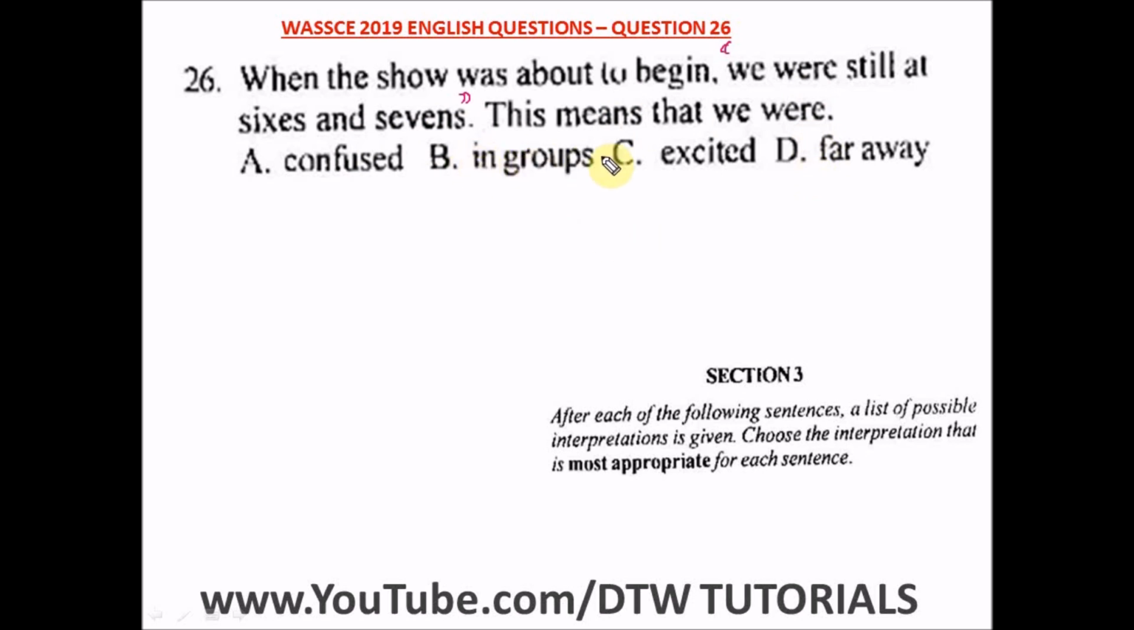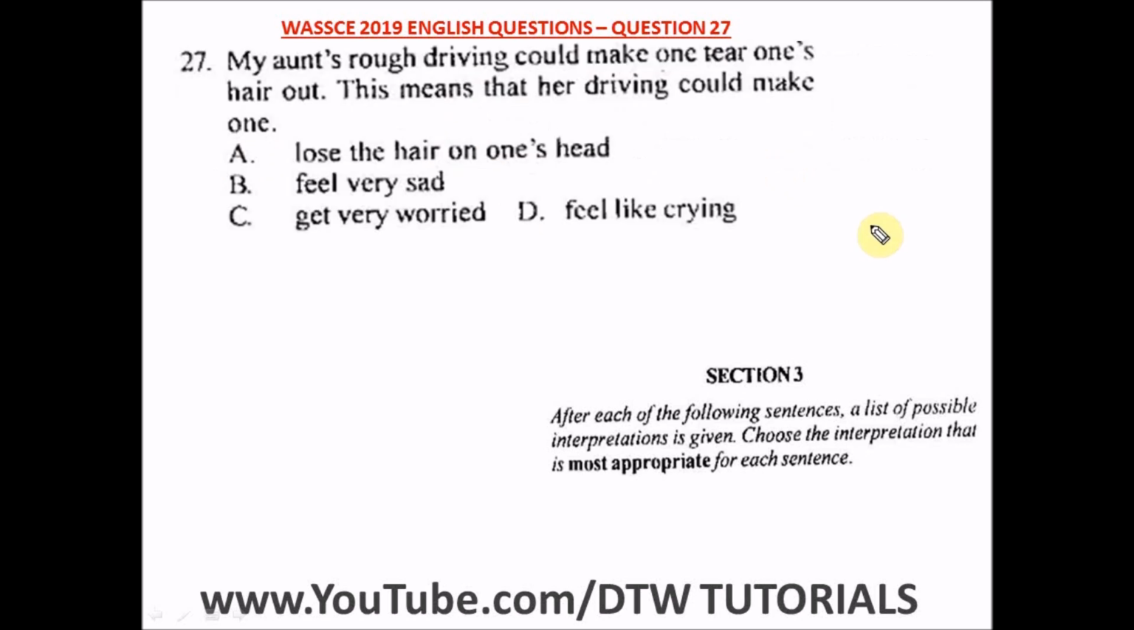When you are at your 6s and 7s, it means to be confused. Okay, it is not in groups. It doesn't mean to be in groups. It doesn't mean to be excited or far away. It means to be what? Confused. So this is the interpretation of this idiomatic expression. Okay, to be confused is to be at your 6s and 7s.